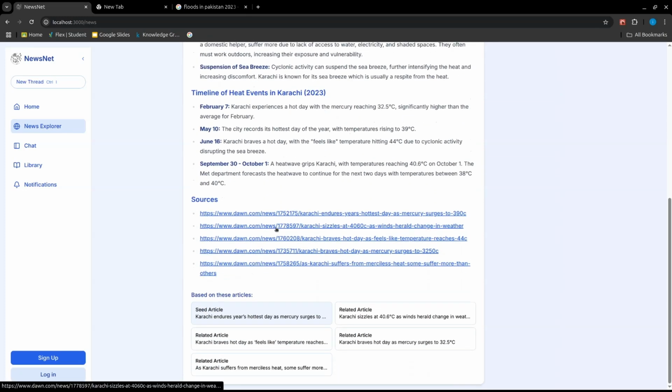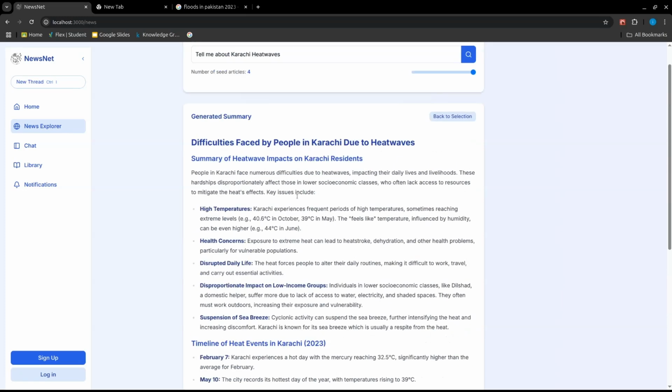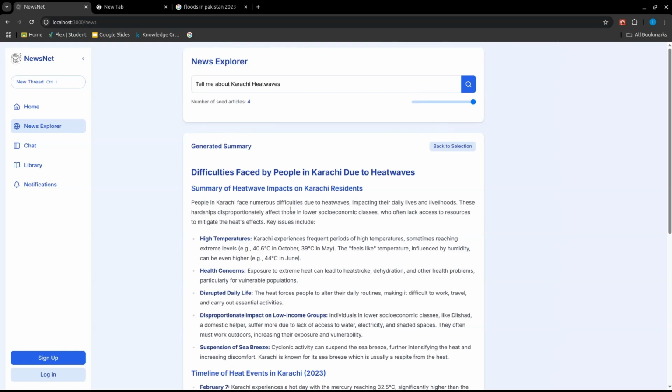These are the various sources, and this is the basic crux of our News Explorer in practical effect, and this can be used for any number of things. We can ask about anything that happened in a year, and you can get your answers, summaries, timelines, effects, causes, and anything you need basically.